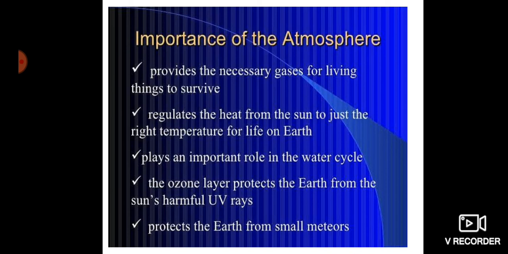And by the time it reaches the troposphere, it is in the form of ashes only. Otherwise meteors would come to us in a big size. Okay, so these all are the importance of the atmosphere.